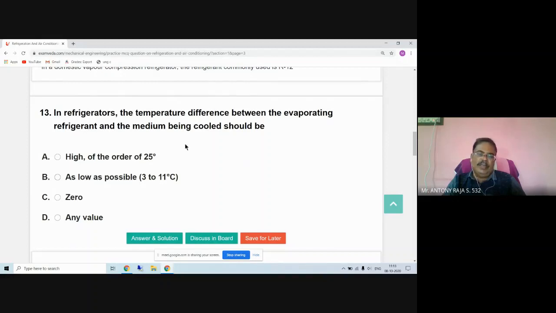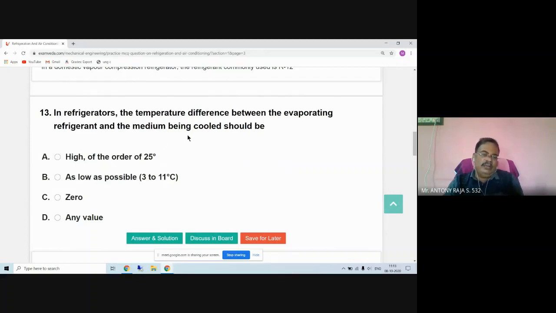Okay, simple example is, assuming that this evaporator refrigerant temperature is plus 5 degrees centigrade. Medium being cooled is the difference. Okay, this range. Within this range, the difference between the refrigerant and the medium being cooled. Medium being cooled, understand the material to be cool.